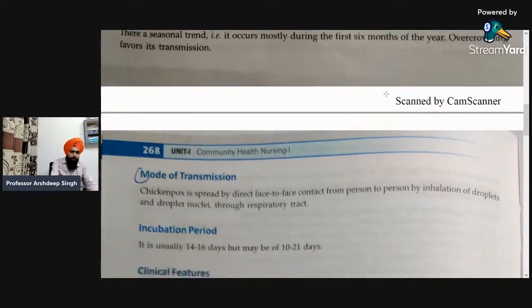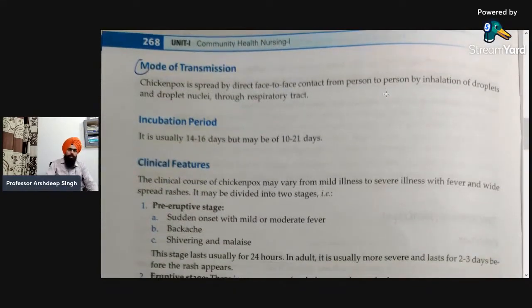Next is the mode of transmission. Chickenpox is spread by direct face-to-face contact. So we can understand that it is direct contact transmission. We can categorize it in that category, from person to person by inhalation of droplets and droplet nuclei, or through the respiratory tract. Mostly it is spread through the respiratory tract. It is a contagious disease, and contact with another person, skin to skin, can also infect another person.